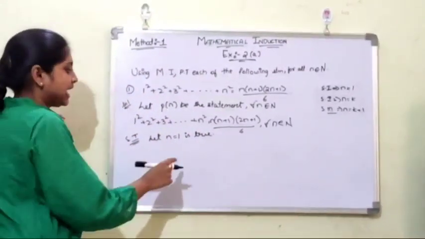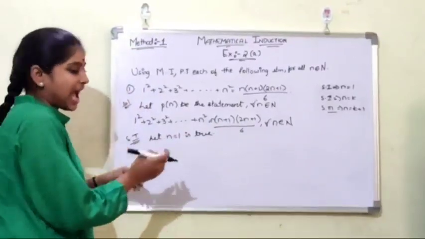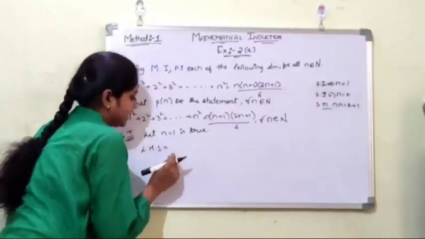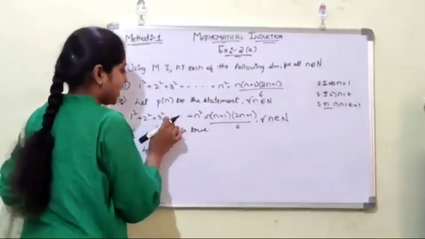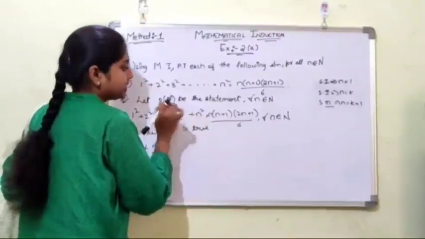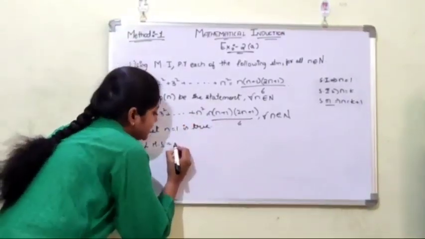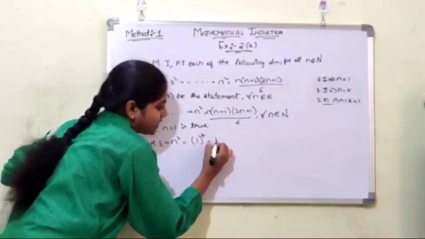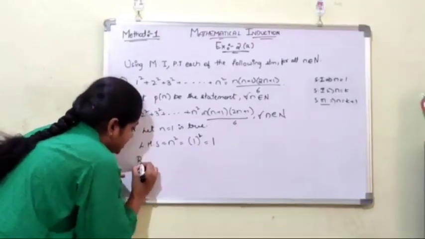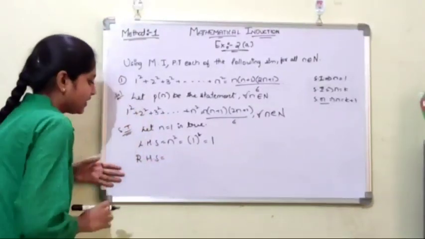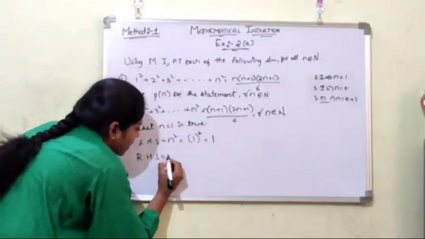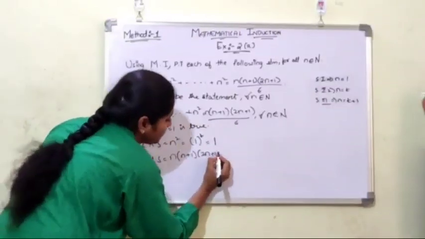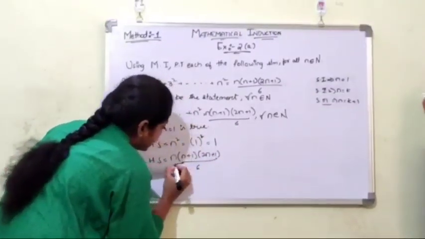Now substitute n equals to 1 in the LHS and RHS. First take the LHS, the left hand side. The nth term of the LHS is n square, so that is 1 whole square, which is 1. Now getting into the RHS: n into n plus 1 into 2n plus 1, whole by 6.